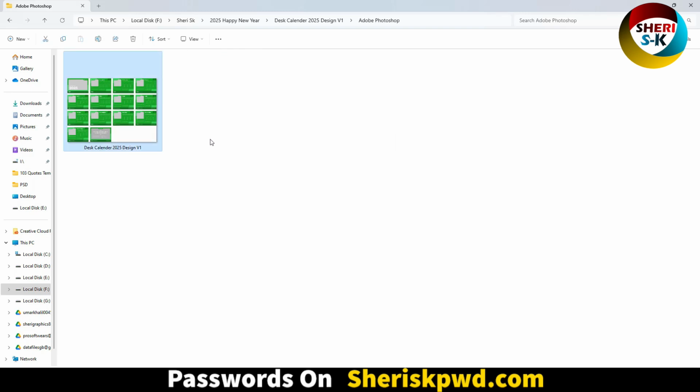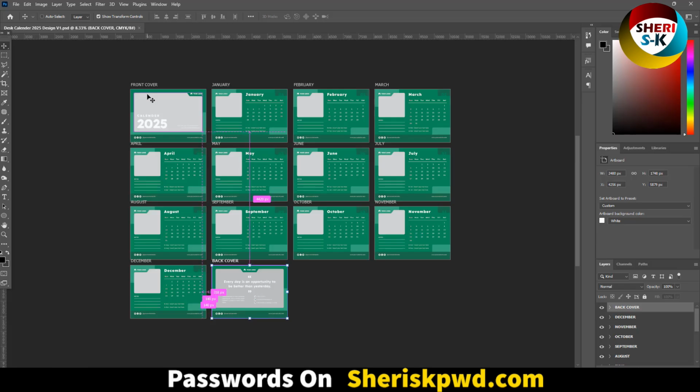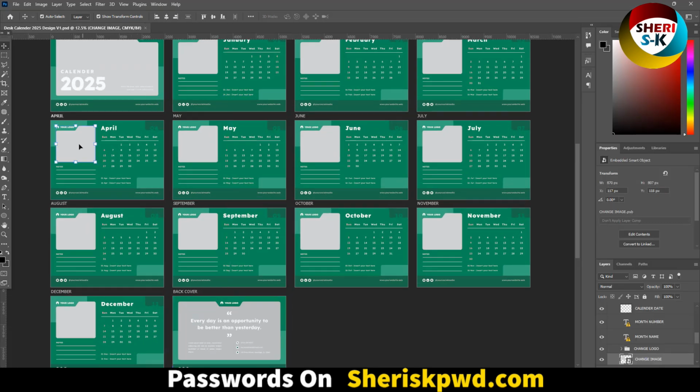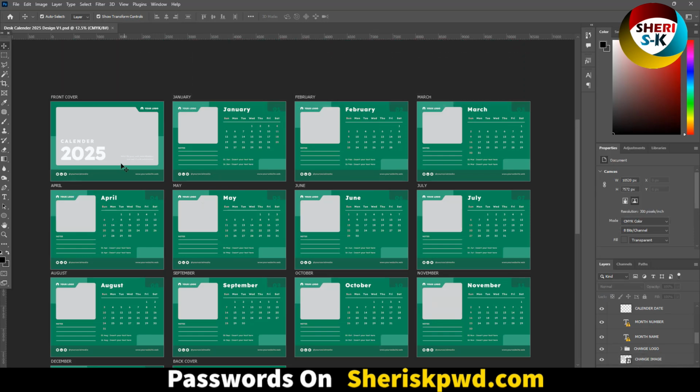And here is the desk calendar, you can put your own design. For example, I open this one in Adobe Photoshop. You see here you can put your own logo. I know you know how to change, customize and update it.